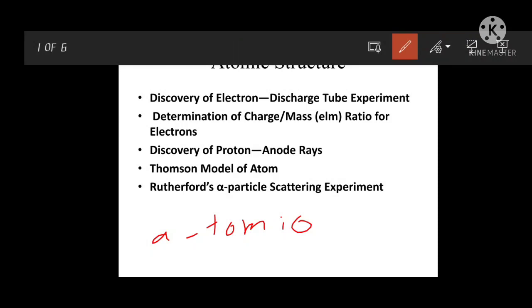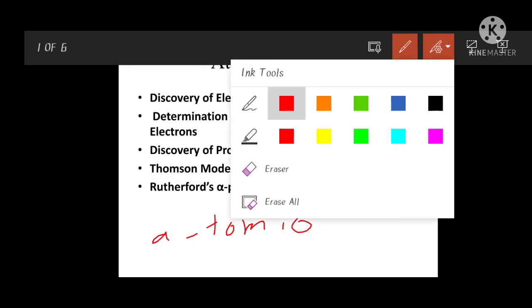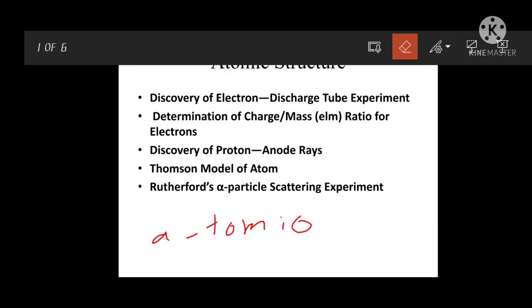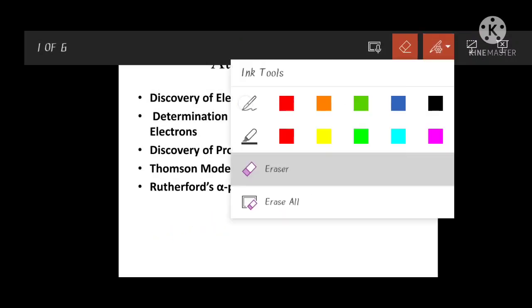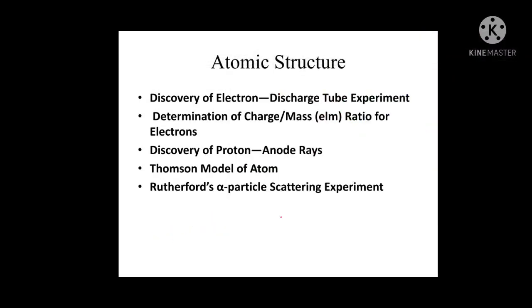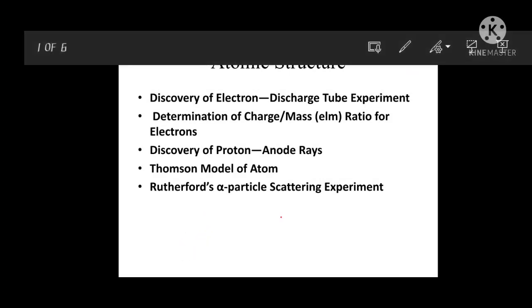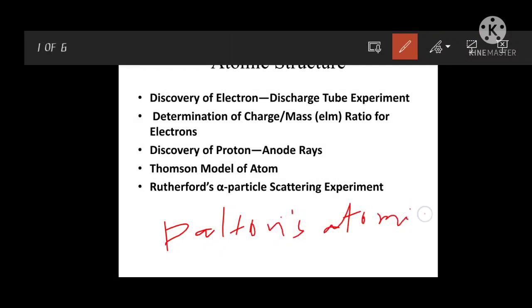Depending upon those atoms, some theory came into the scenario. That theory is Dalton's atomic theory. So Dalton's atomic theory came into the scenario, and he explained some laws about the atom.